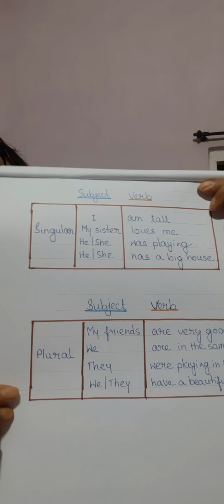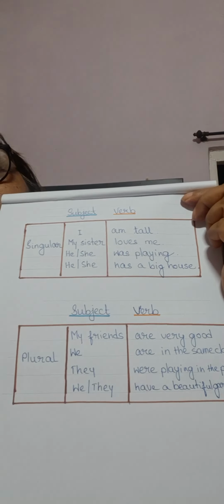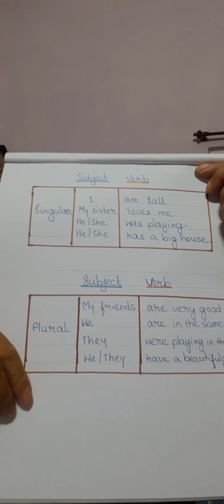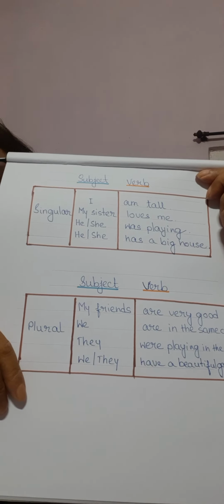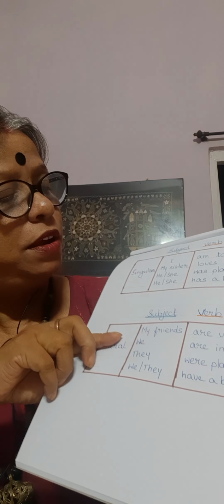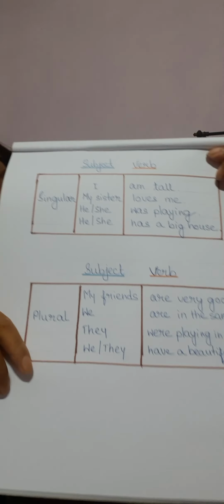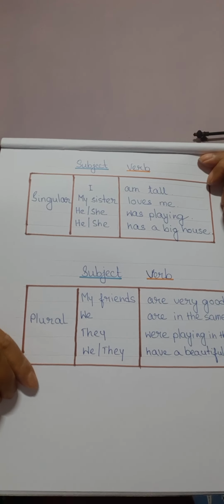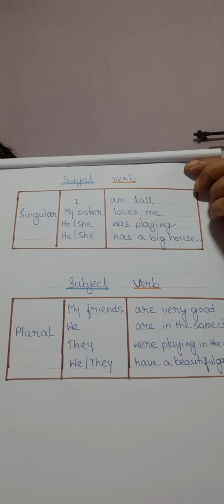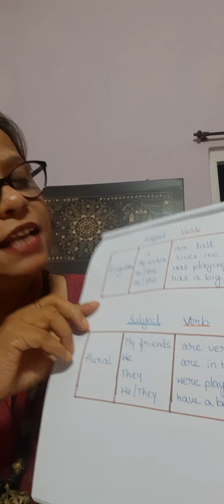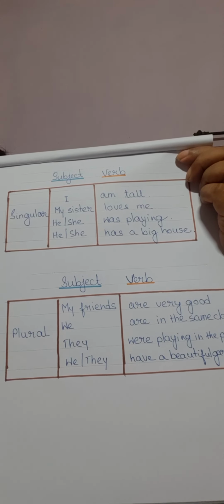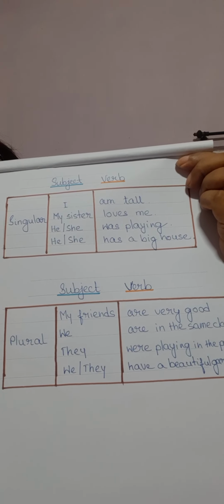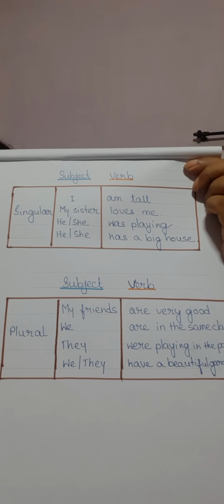Singular: I am tall. I is singular, am is also singular. My sister is singular, loves me, loves also singular. He was playing or she was playing. He singular, was singular, she singular, was singular. He has a big house, she has a big house. He singular, has singular, she singular, has singular.